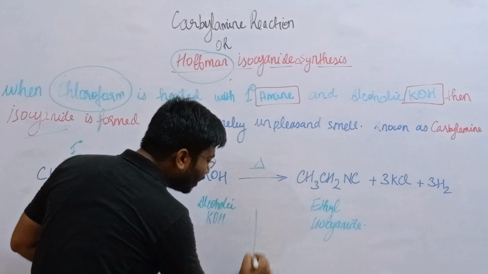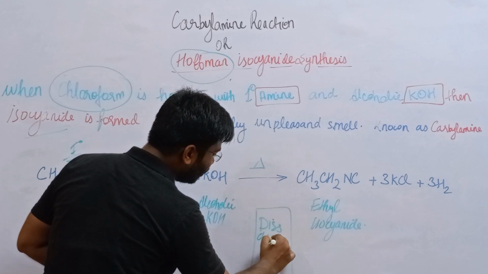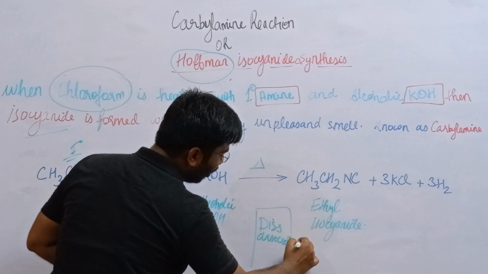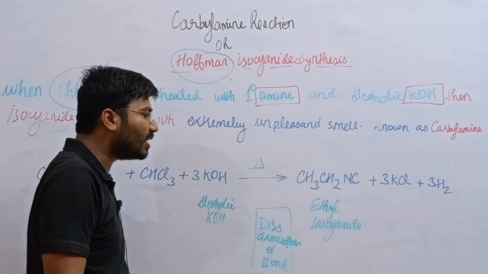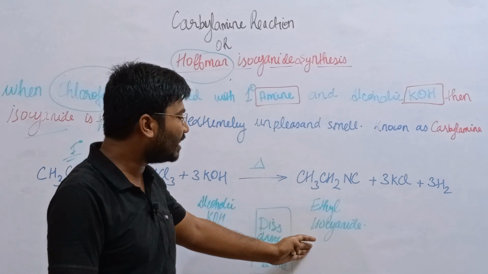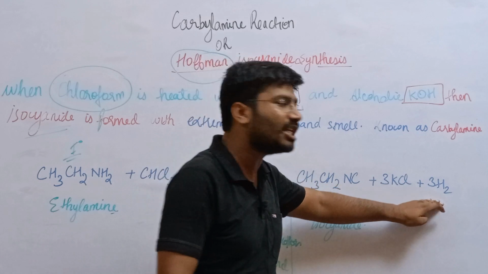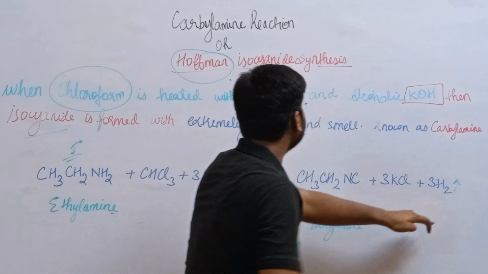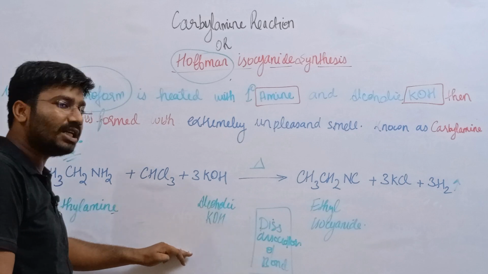Here dissociation of bonds has occurred. Dissociation of bonds has occurred and the ethyl isocyanide has been formed, and potassium chloride and water have been liberated. This reaction is known as carbylamine reaction. This concept has been clear.